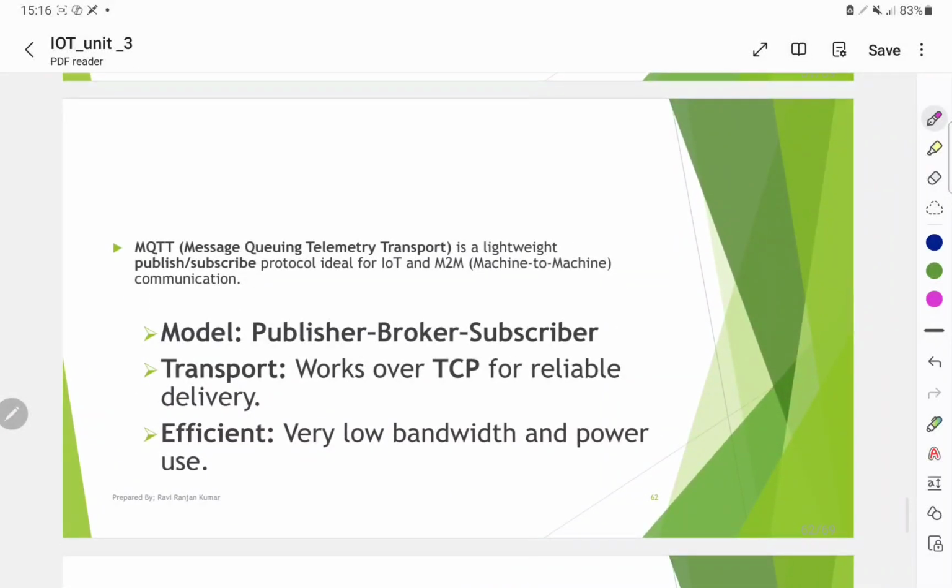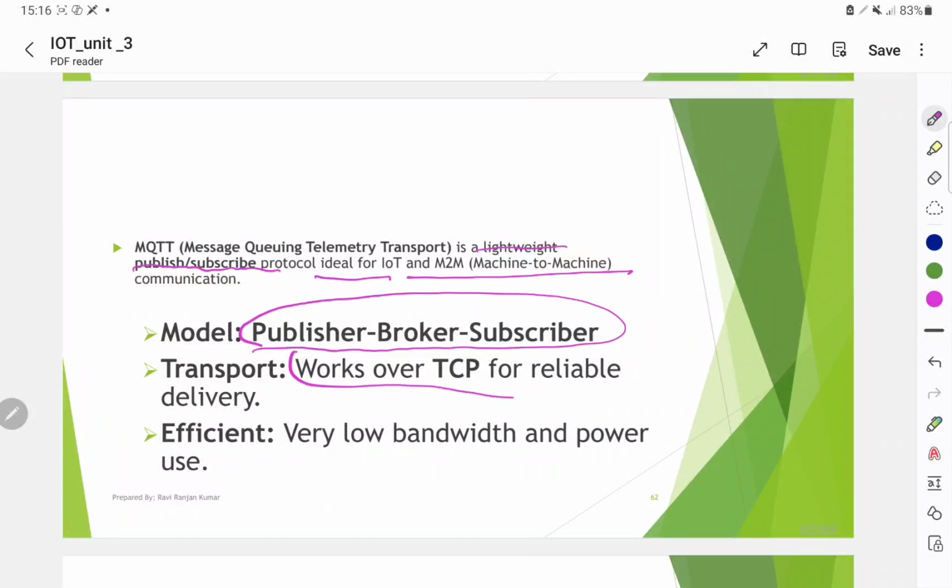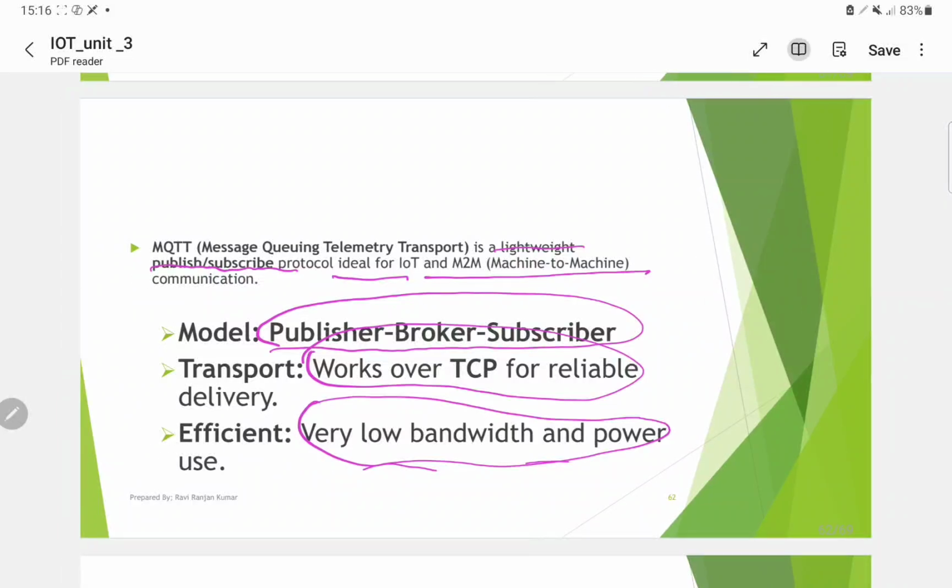MQTT, Message Queuing Telemetry Transport, is a lightweight publish-subscribe protocol ideal for IoT and M2M communication. It uses the publisher, broker, subscriber model. It works over TCP for reliable delivery and uses very low bandwidth and power.